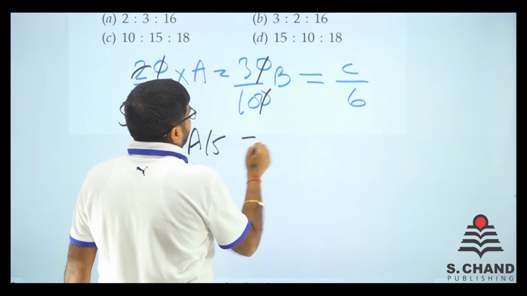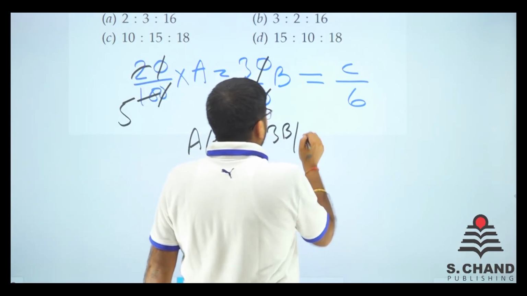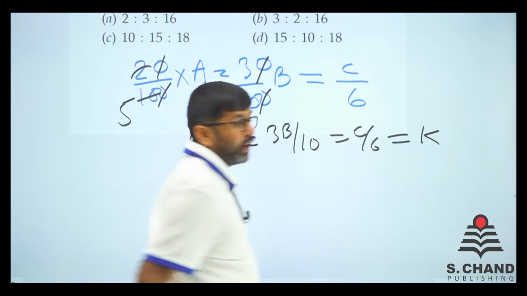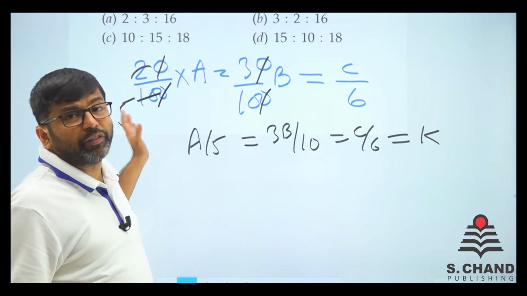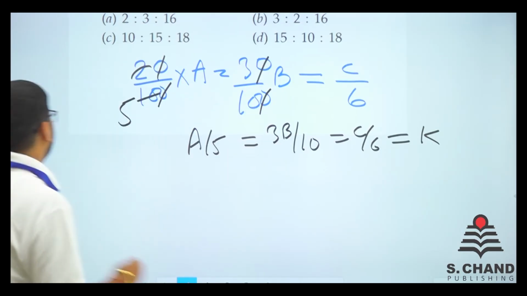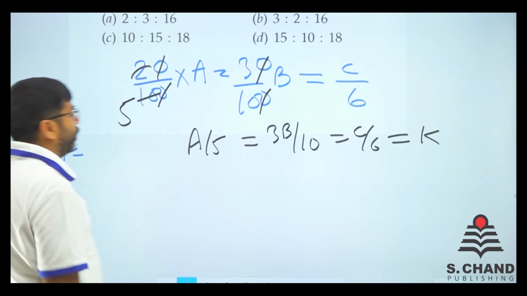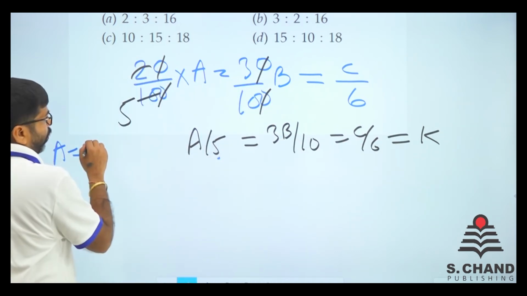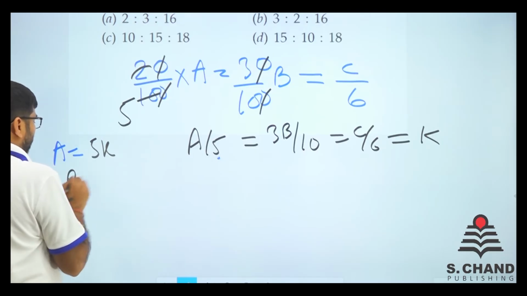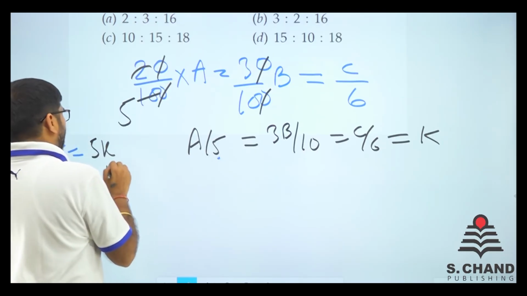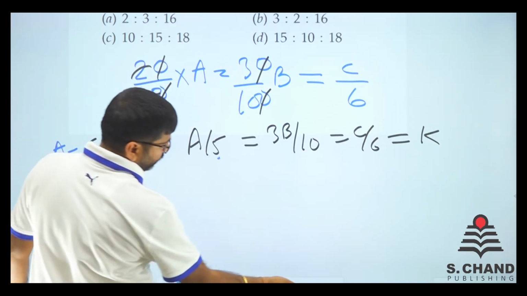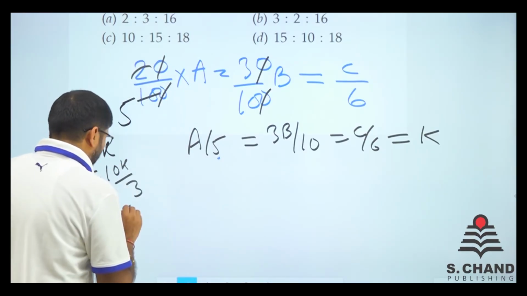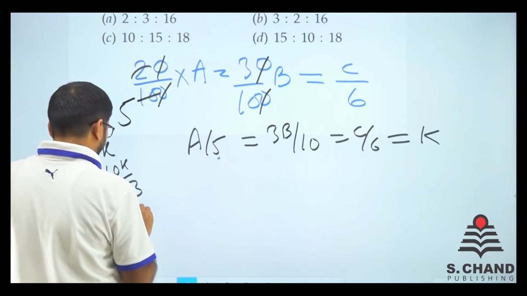A by 5 is equal to 3B by 10 is equal to C by 6, and let's this be K, right? So we have considered this all as K. So in that case, A is equal to, see, if A by 5 is K, that means A is equal to 5K, B is equal to 10K by 3, and C is equal to 6K.